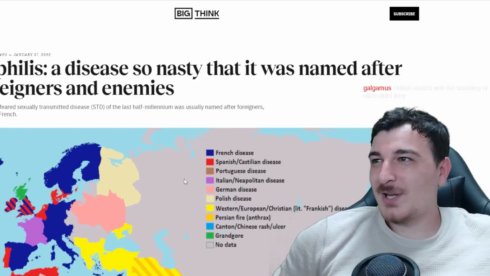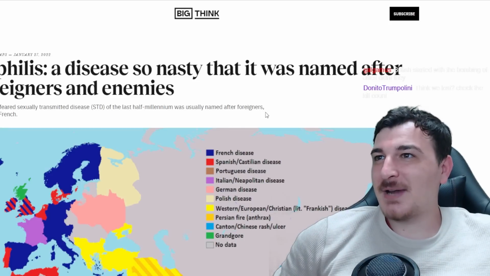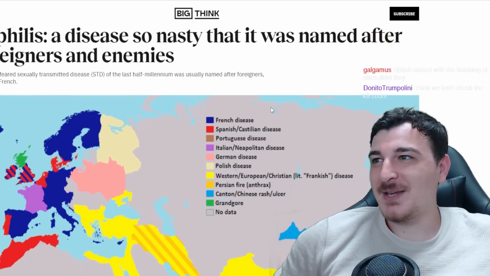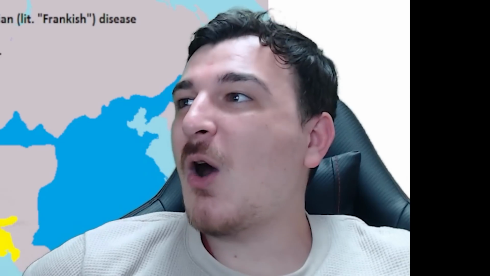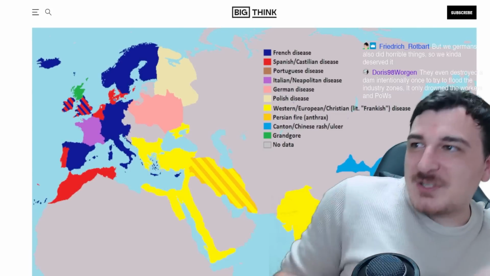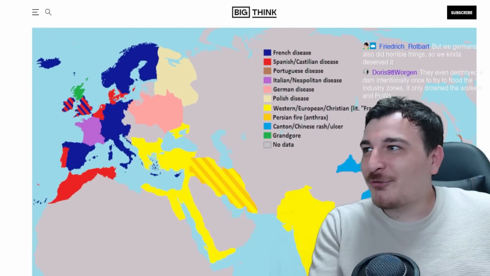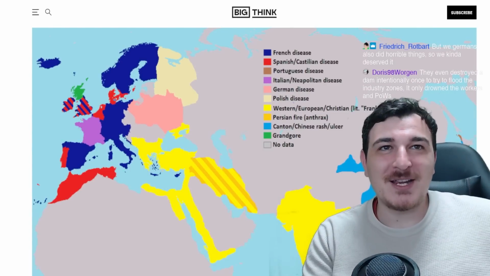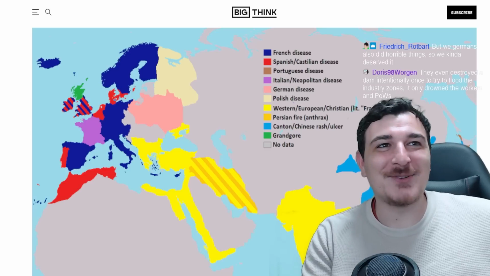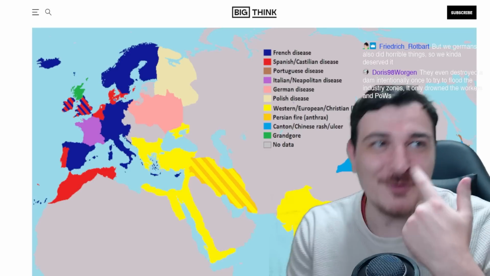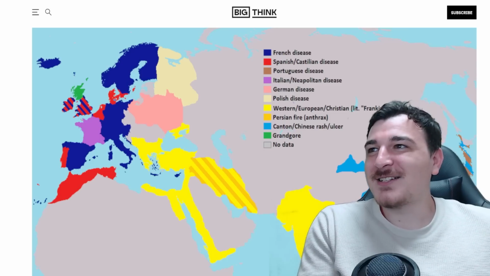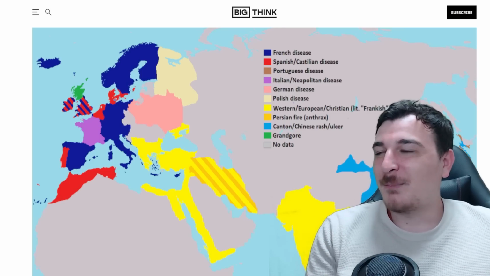Holy fuck. What, a syphilis map? A disease so nasty it was named after foreigners and enemies. What? Oh, God. This map shows what syphilis was named after. It was called the French disease in Germany, Spain, Sweden, and the UK because French people brought it over. And then vice versa, the Italian disease was what the French called it.